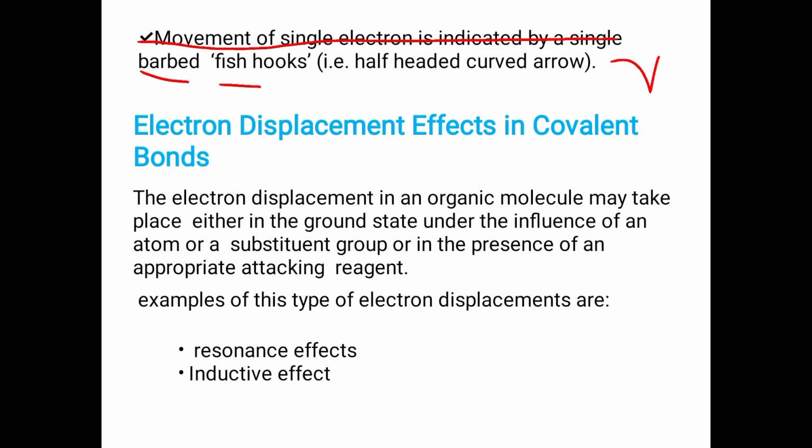The electron displacement in an organic molecule may take place either in the ground state under the influence of an atom or substituent group, or in the presence of an appropriate attacking reagent. That is, the electron displacement occurs in the organic molecule if any type of energy is supplied, or in the presence of any other substituent group, or in the presence of any reagent. There are two types of electron displacement, that is resonance effect and inductive effect. We will see what they are.